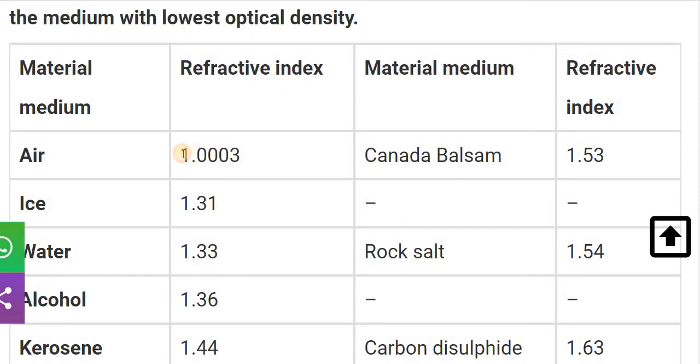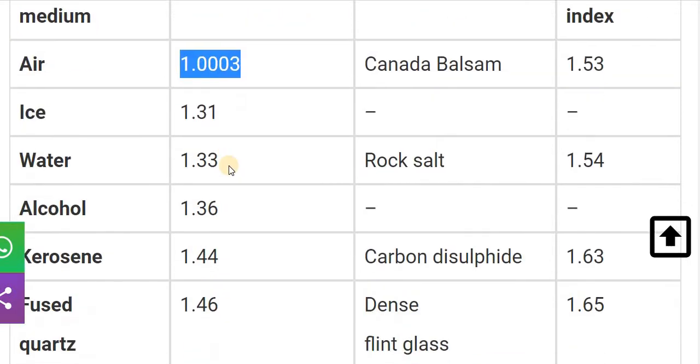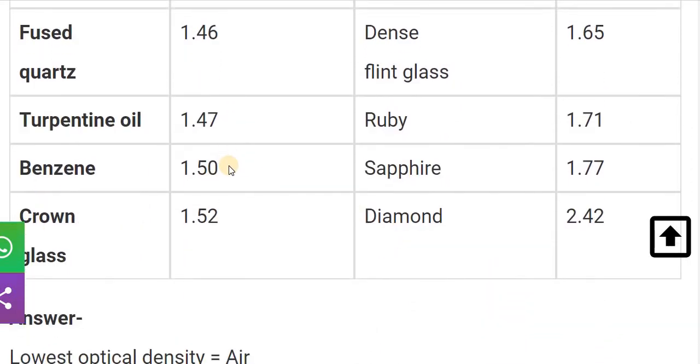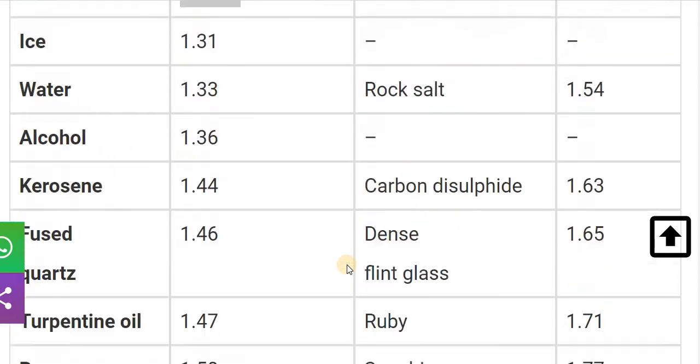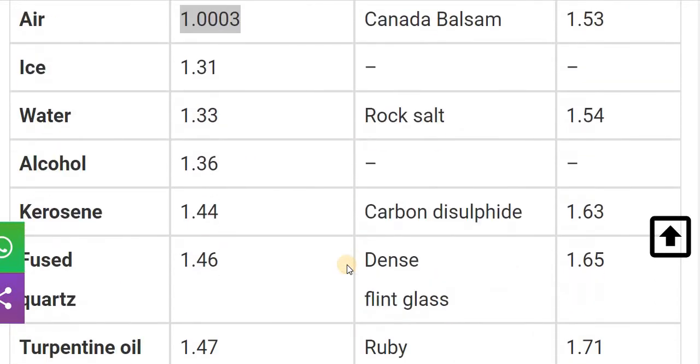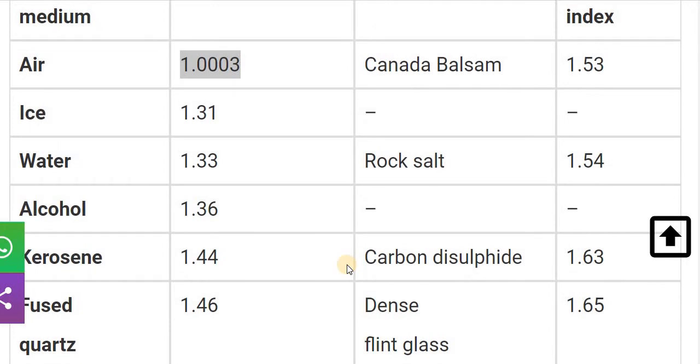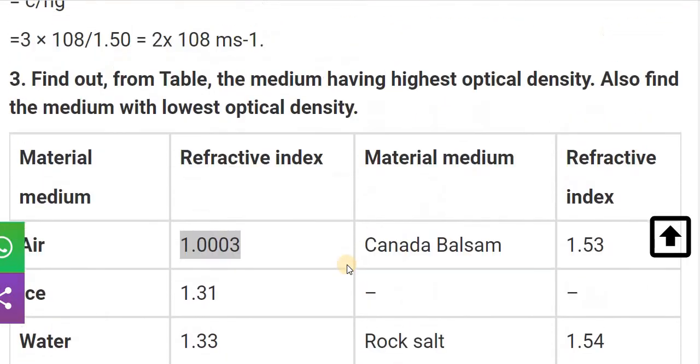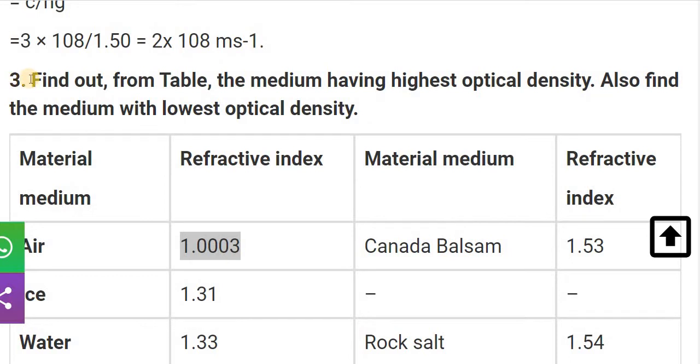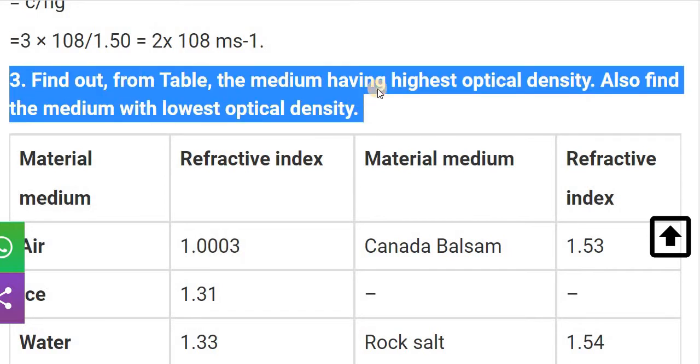the air possesses the lowest refractive index, that is 1.0003, and if we are talking about the highest refractive index, that is of a diamond, and it is 2.42. And the rest of all the materials lie between air and diamond. So our question is: find out from the table the medium having the highest optical density.